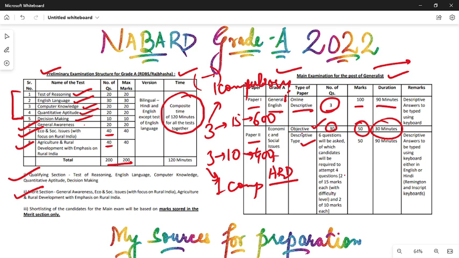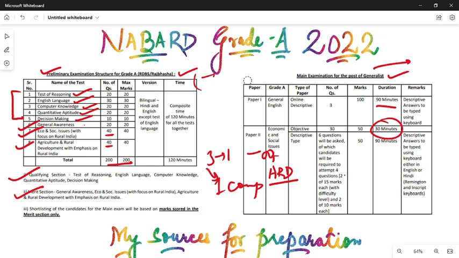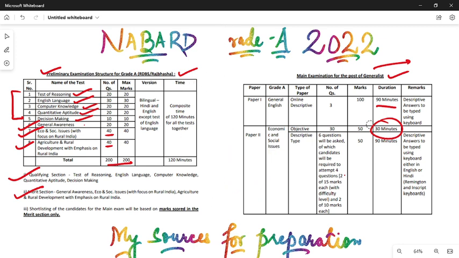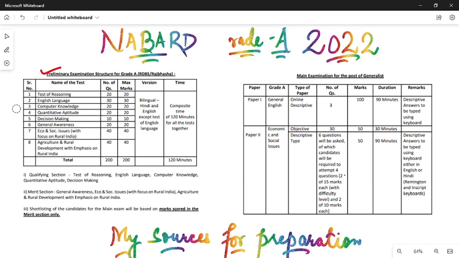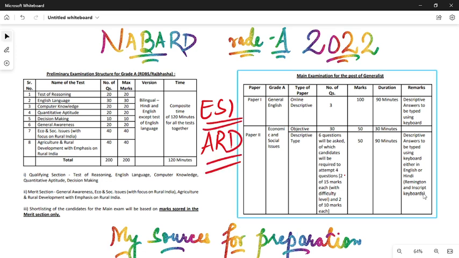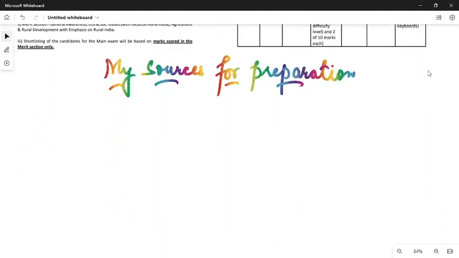Rest is similar. So after knowing the pattern of this examination, we must conclude that there are the important chapters or important subjects that you need to put more focus on. You need to put more focus on the ESI section, and you need to put more focus on the ARD section. Let's talk about the sources which I have concluded for myself for the preparation of these sections.